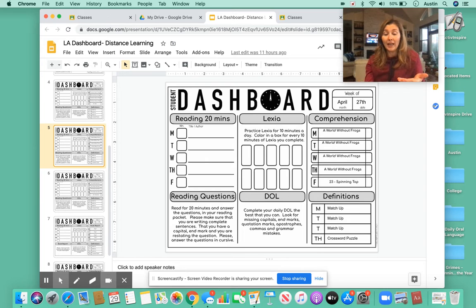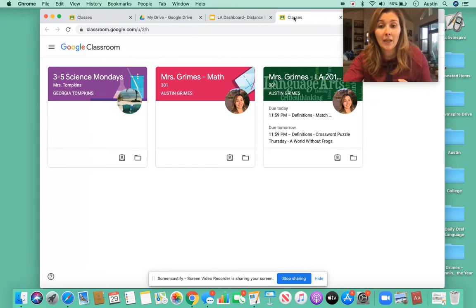So when you're looking and it states a definition on your crossword puzzle, go back and look through the matchups and you will find the definition and the word that matches it. Use those tools. All right, let's go. We're going to go over the reading questions and we're going to go over the comprehension. I am all the way over here.